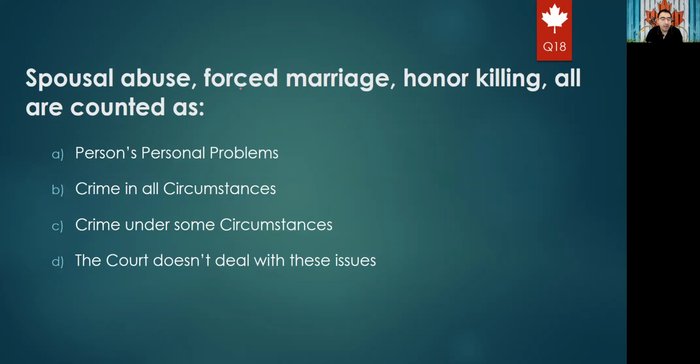Next question will be: spousal abuse, forced marriage, honor killing, like you kill someone because of an honor-based crime, all are counted as a person's personal problem. So it is your problem. No one will judge you about it. A crime in all circumstances. It is a crime under all conditions. A crime under some circumstances. Sometimes it's a crime, sometimes not. And the court doesn't deal with these issues. For sure, this by law in Canada is a crime in all circumstances, which is option B.